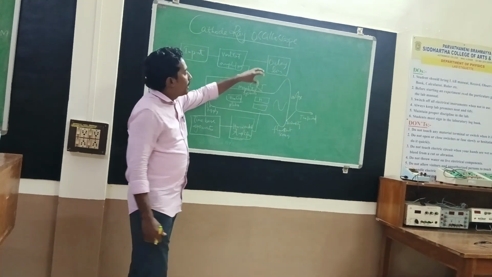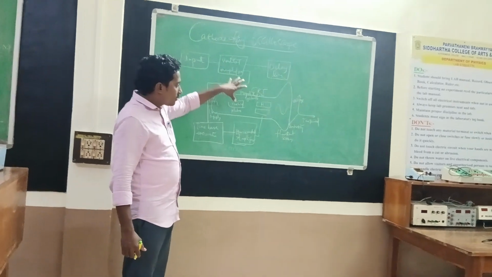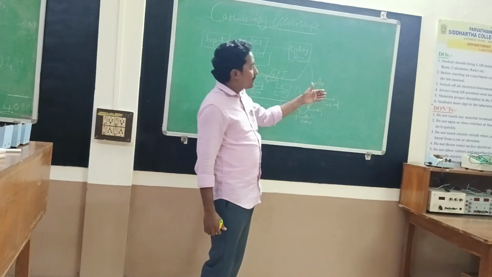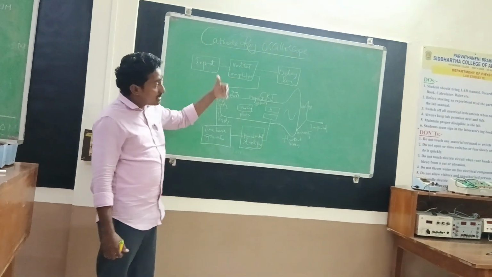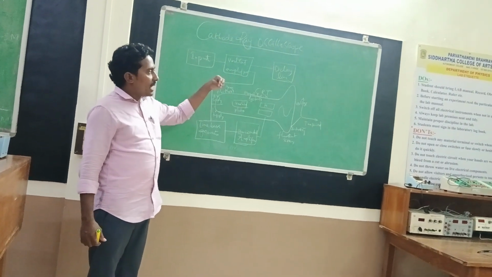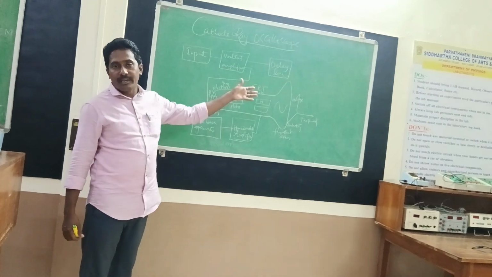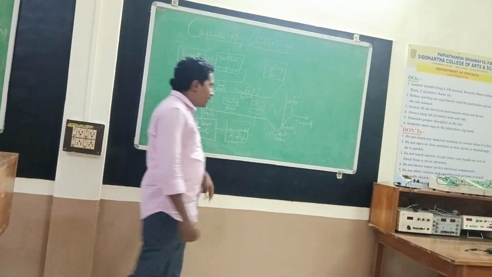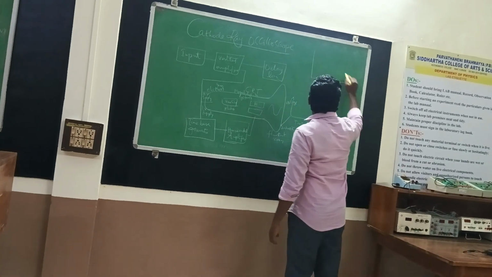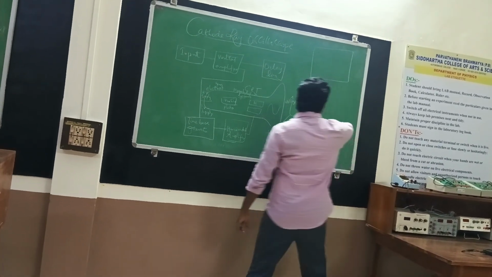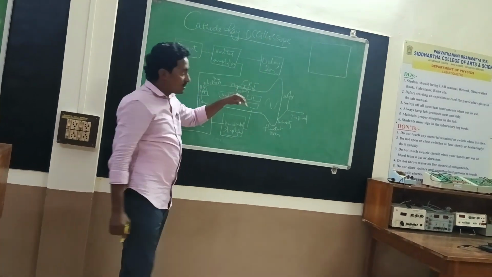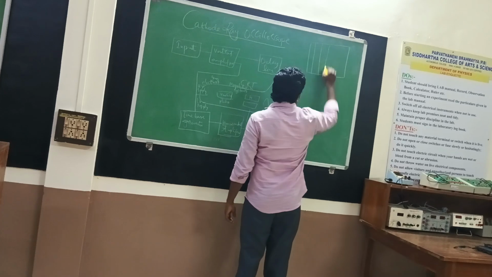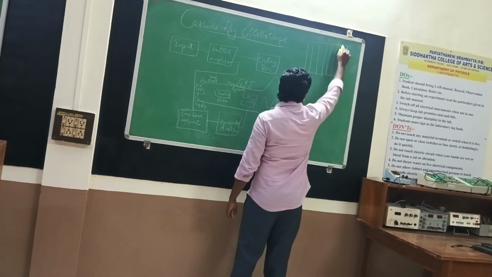Ultimately the waveform of the cathode ray oscilloscope is observed in a two-dimensional representation, by which we can measure voltage, current, etc. Now see how to measure voltage, current, amplitude, wavelength, time period, and frequency using the cathode ray oscilloscope. If this is the fluorescent screen, it is rectangular in shape and has a number of vertical lines and horizontal lines. This is the representation of the fluorescent screen.